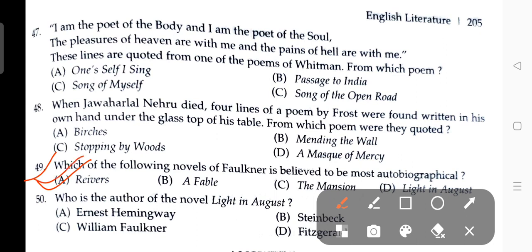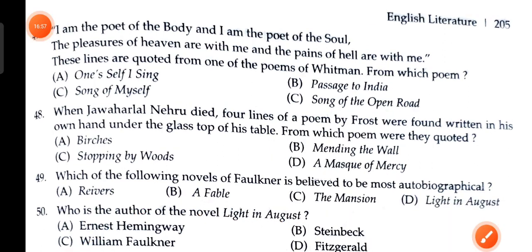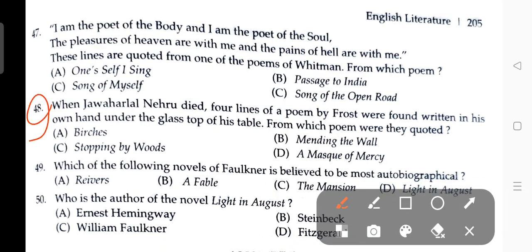Who is the author of the novel Light in August? The answer is William Faulkner. Here, the number 50. Who is the author of the novel Light in August? The answer is William Faulkner. And here, I have told you about the question number 48, mark this.